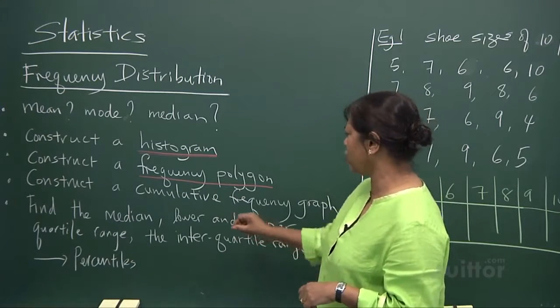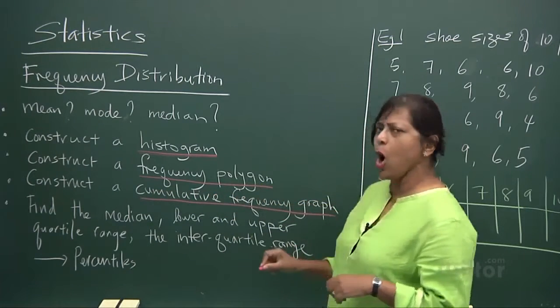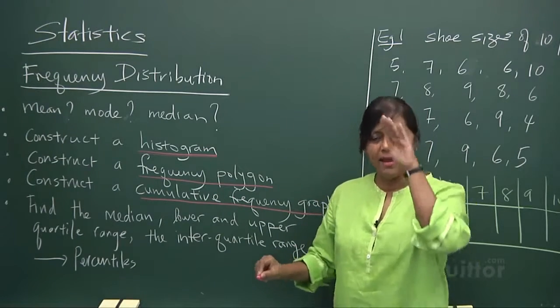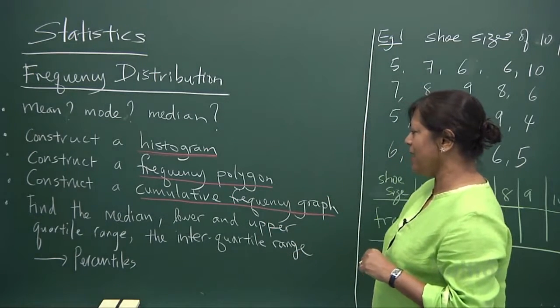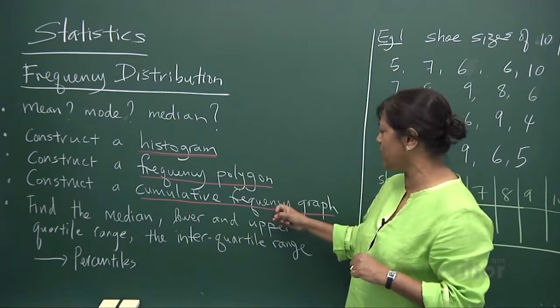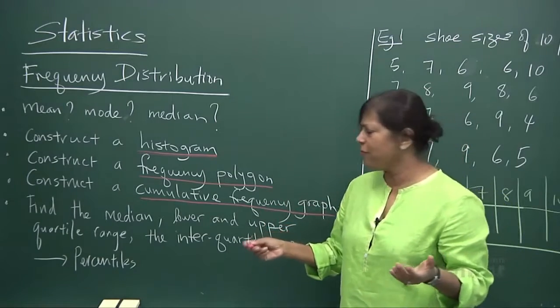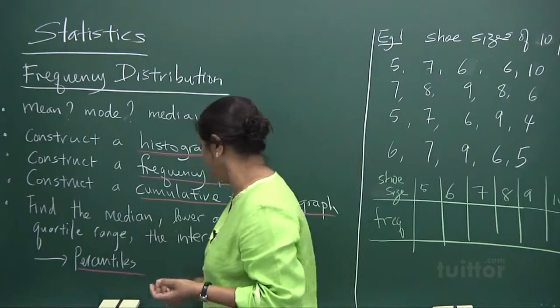Then we're going to learn to construct a cumulative frequency graph. I call that the cobra curve, with the head coming off like that. When you draw this cumulative frequency graph, you need to find the percentiles. The 50th percentile is called the median.